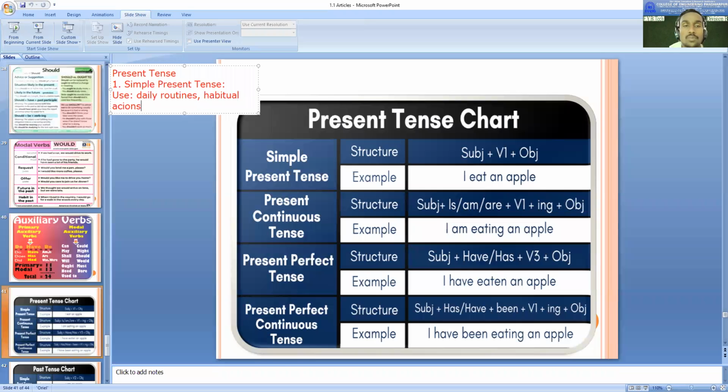Habitual actions, for example, I go to college. Here you may be going daily also. Habitual actions and daily routines might be somewhat similar, or they can differ. But if something is a habit, then you can use that also in simple present tense. Apart from that, you can also think of repeated actions.